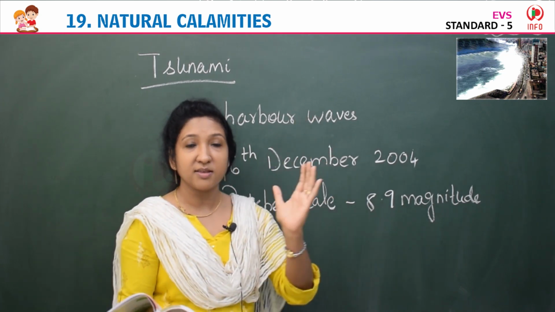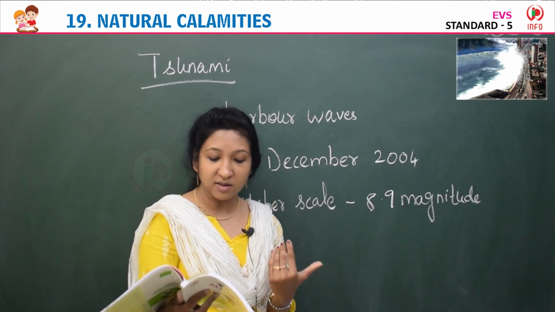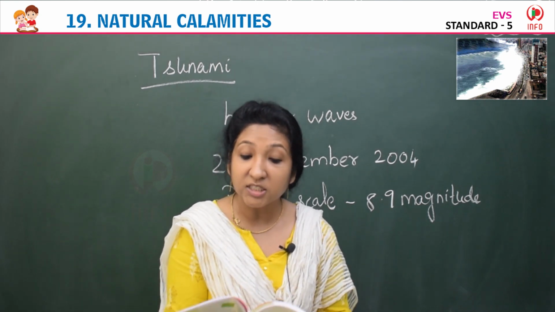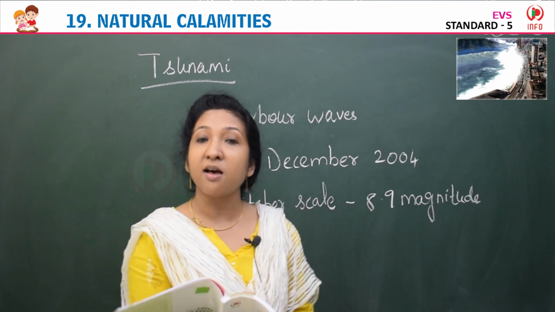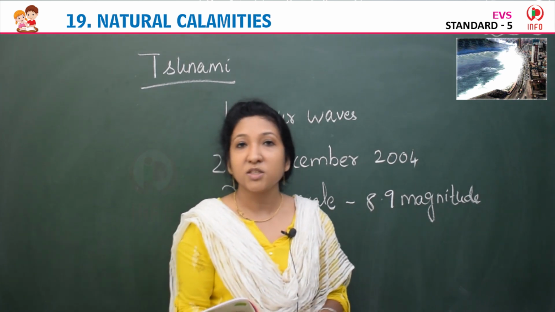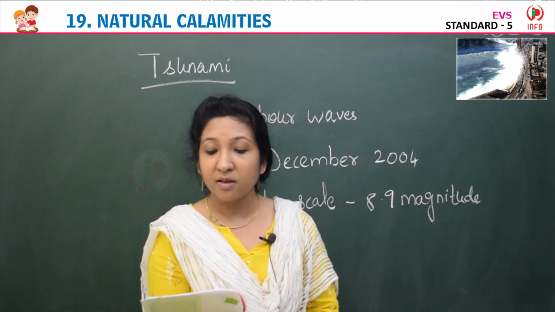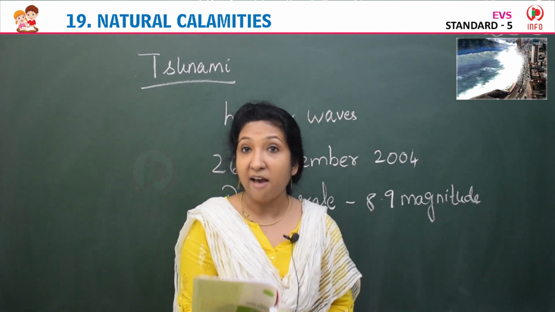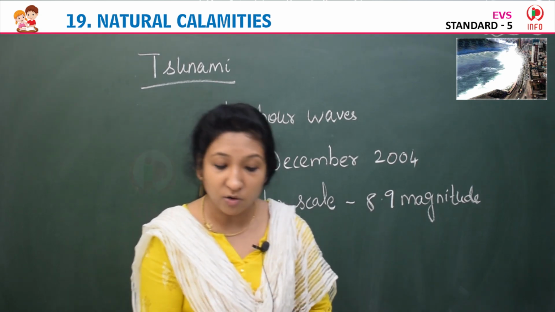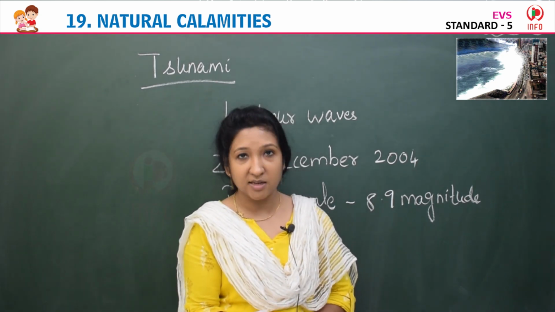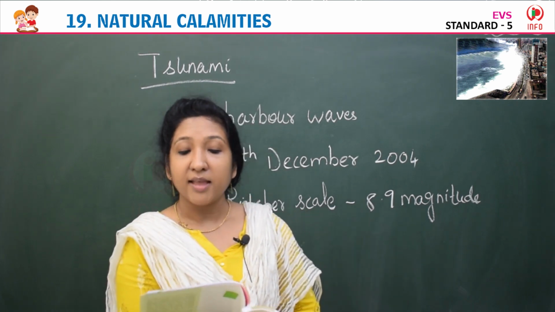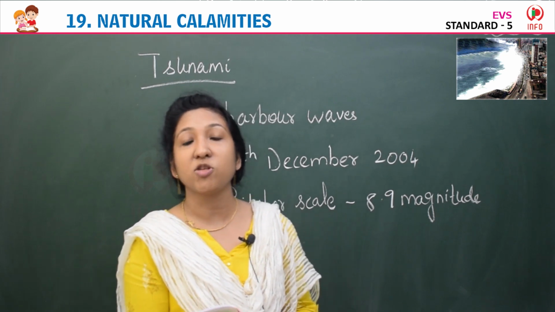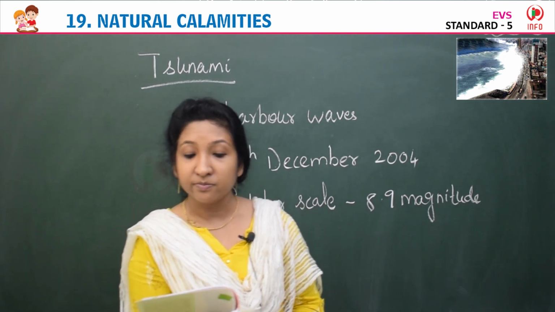There it measures the size of the earthquake, that they have given it as 8.9 magnitude earthquake just off the northern tip of Indonesia, Sumatra Islands. So it hit Indonesia and it created a lot of destruction over there. This created havoc in Indonesia, Hong Kong, Sri Lanka and India. So these are the countries that suffered a lot of damage and destruction because of this tsunami.